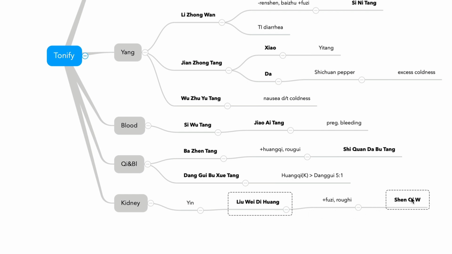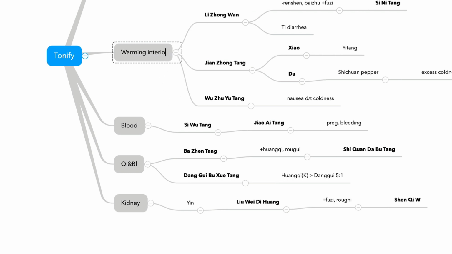So actually this is the same formula. Shen Qi Wan treats kidney yin deficiency and also yang deficiency, so this is not the representative formula for yang. For example, Li Zhong Wan clearly, obviously treats spleen yang deficiency, but your textbook says this is a warming interior formula. So either way is fine. You can remember it this way.